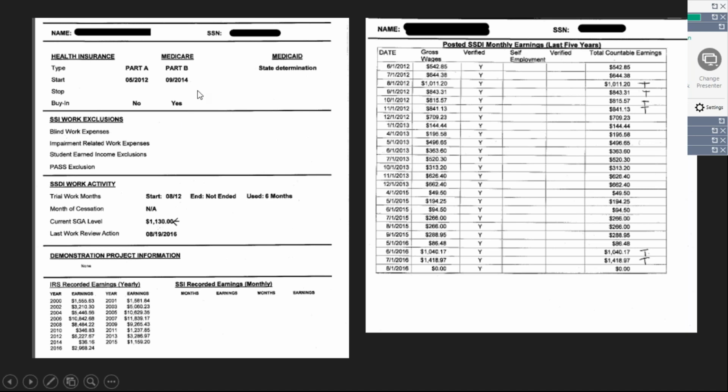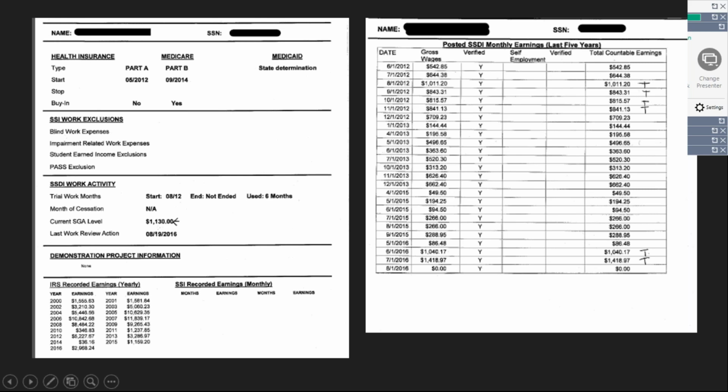So we see here the person has Medicare. So this is a person obviously with SSDI and has Medicare, and the Medicaid is a state determination. That's for all states, so we don't have Medicaid information here. And then there's a buy-in, so we know that somehow her Medicaid is being paid for, and then we have to figure out what that is. Here's some SSI work exclusions, so we know that those are available.